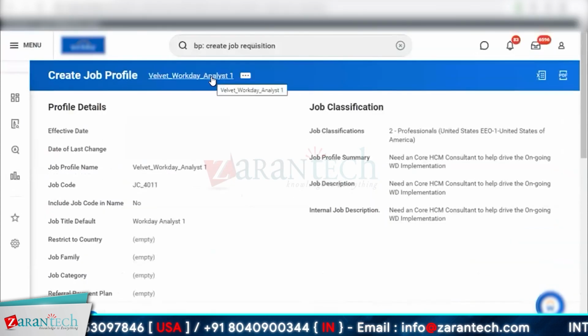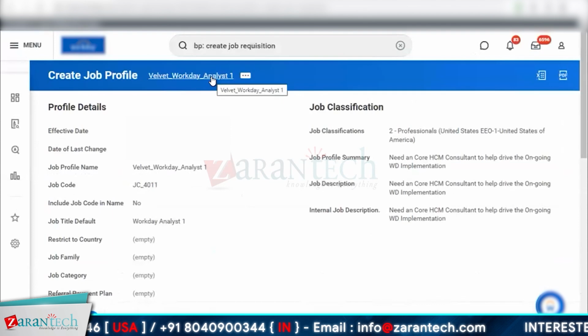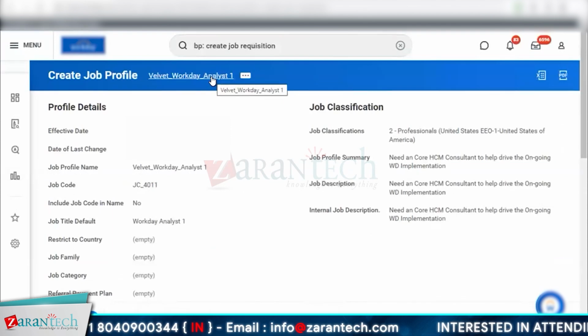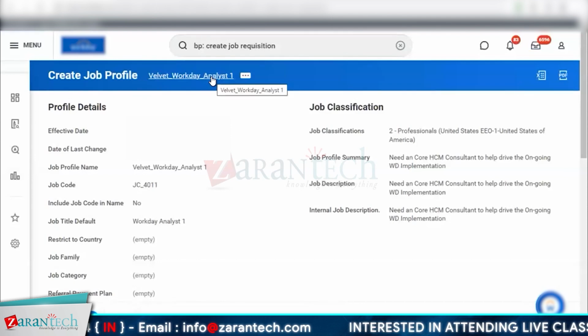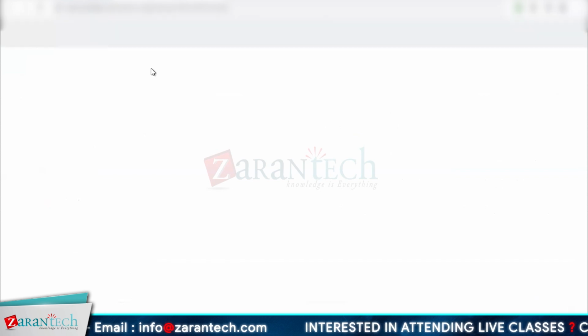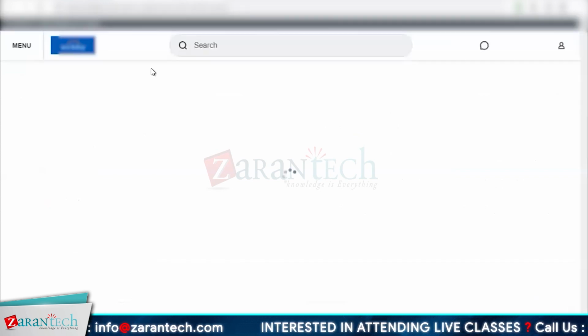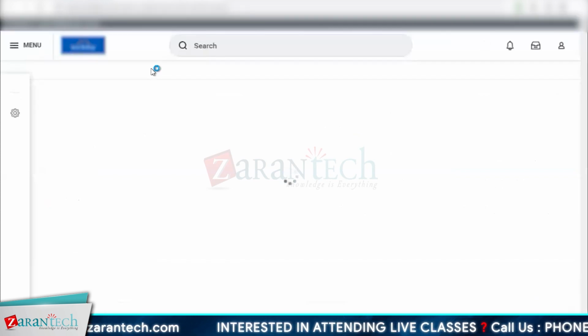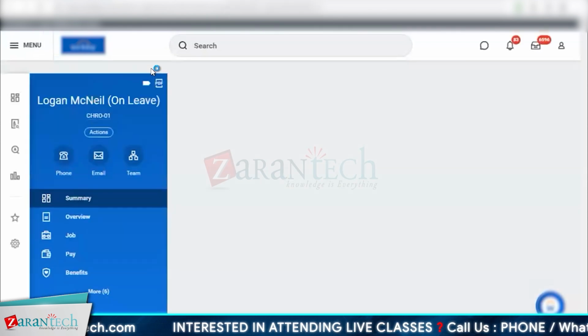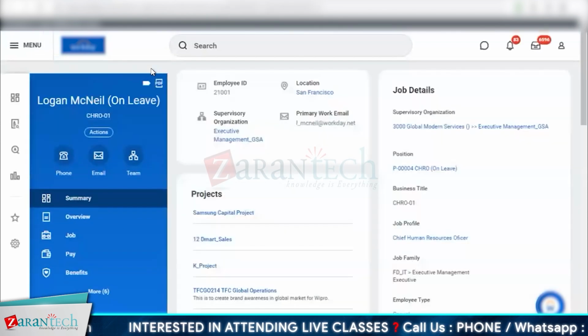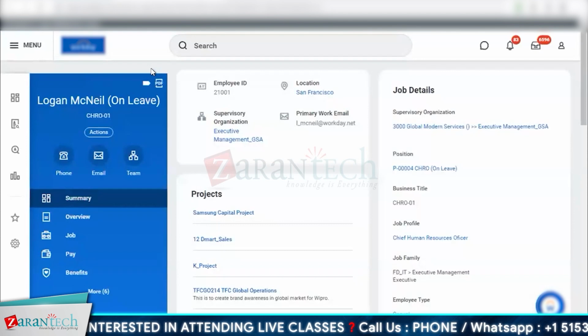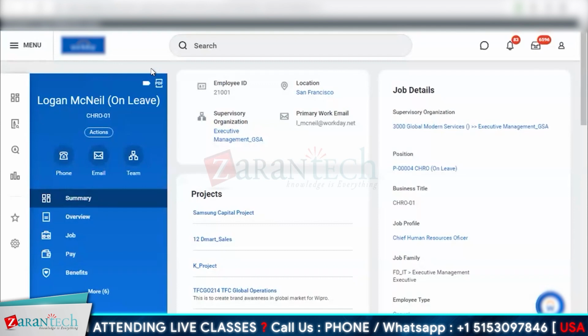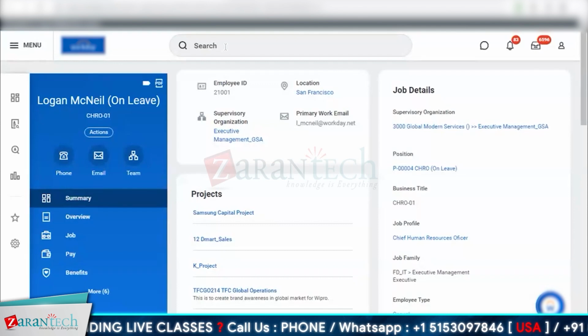So now that I've created this, how will this be used? There are multiple, or there are diverse directions. One, we'll use this in job families. The other, we'll use it in positions. Use this now whenever you create a position. Yesterday's assignment was to create some positions in your position management or put some hiring restrictions on your job management. Now you can use this job profile. So for example,